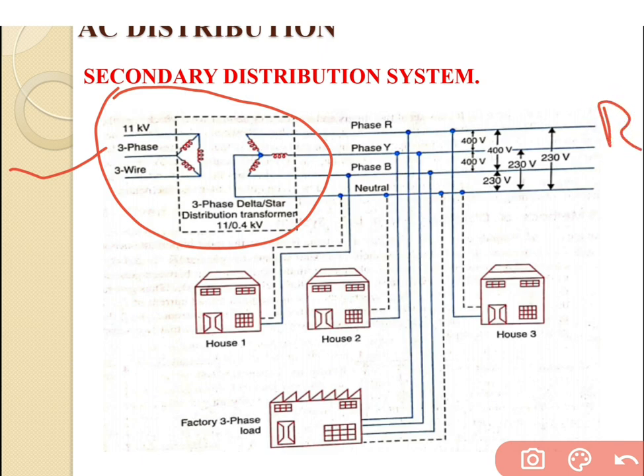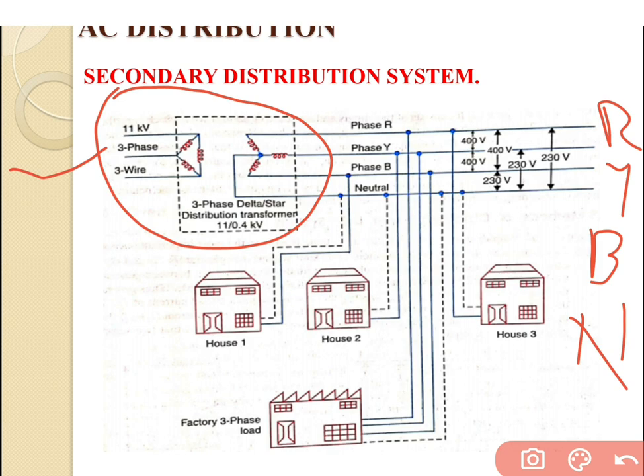First, that is the R, Y, B, and fourth wire, which is considered as a neutral point over here. So for the connection of the neutral point, the secondary distribution system requires a 4-wire system. Now if we go through house number 1, which is connected with the phase B and the neutral point, it is considered as a single phase supply.